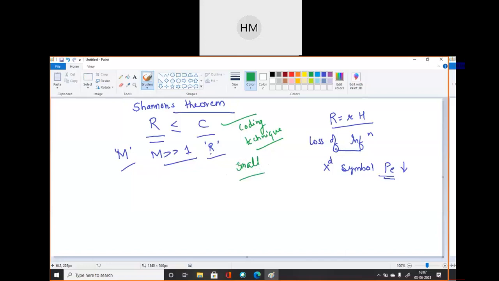Okay, so again I am dictating. You just write down this definition of what Shannon theorem states. Write down, I am dictating.